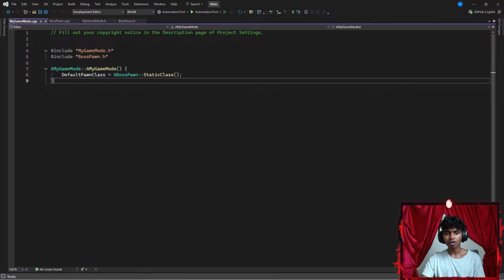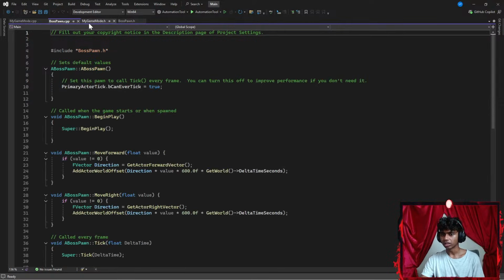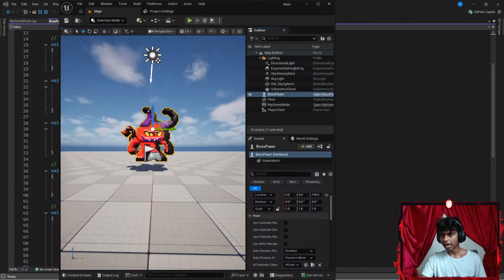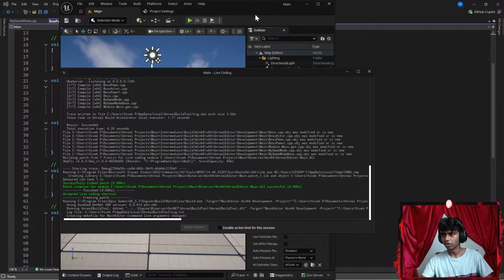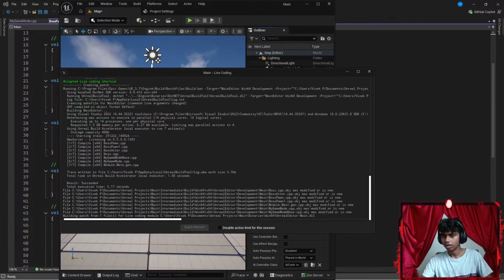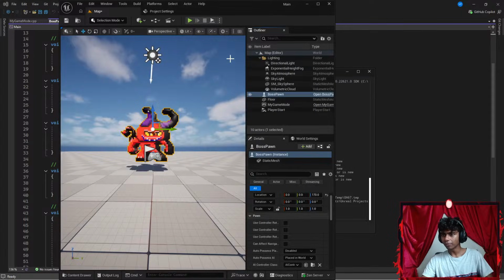So let's see. Now, did I have to save something? What was I going to do again? I forgot. I think I was going to work with the cameras and everything. Now let's hit Control-Alt-F11. There we go. Let's patch my code real quick. Okay, let's wait for it to be done patching. Once it's done patching, I'm going to go ahead and run the code. Let's see what happens.